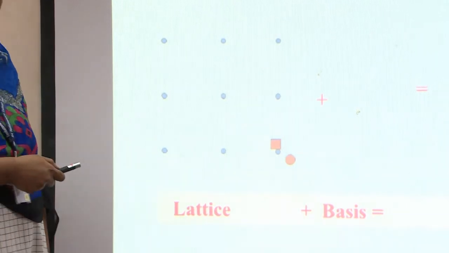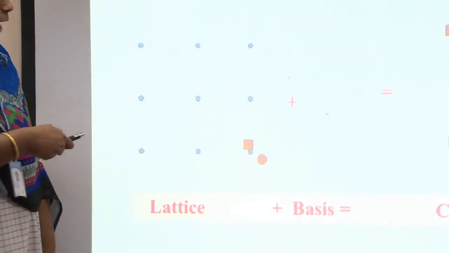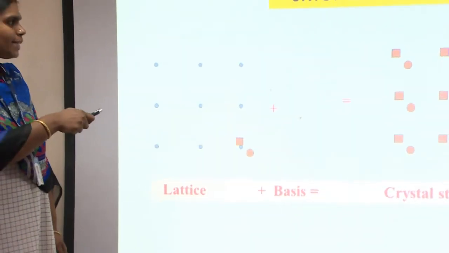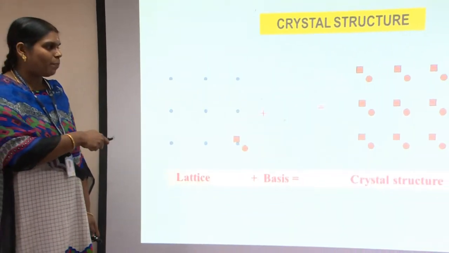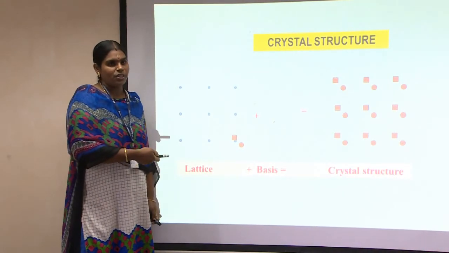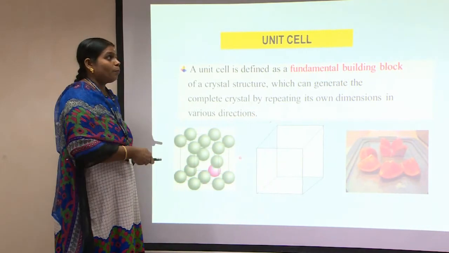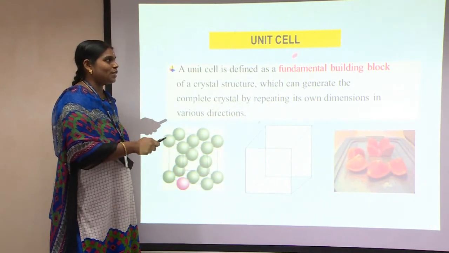So this is how we get a crystal structure. For example, a diamond is made up of carbon. When all these lattice points are occupied by carbon atoms, we call it a carbon structure, which is normally a graphite structure or a diamond structure. Okay. Now another important concept which we call a unit cell.